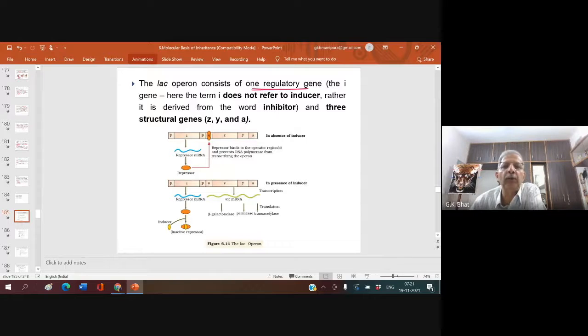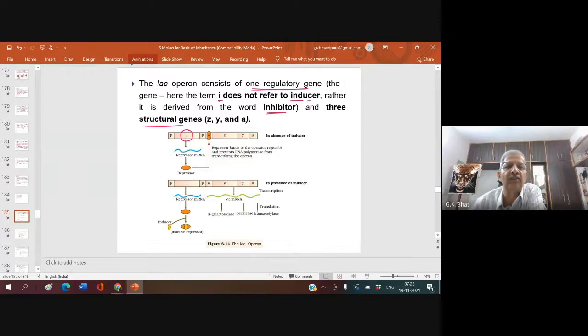So the lac operon consists of one regulatory gene, that is the I gene. Here, the term I does not refer to inducer. Rather, it is derived from the word inhibitor, I for inhibitor.